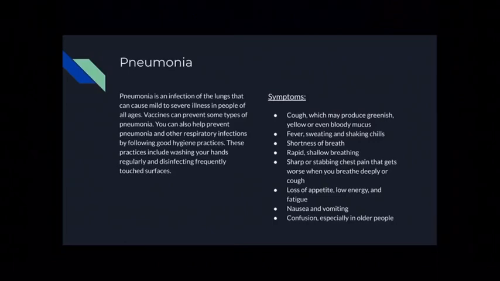Symptoms are cough, which may produce greenish or yellow, even bloody mucus, fever, sweating and shaking, chills, shortness of breath, rapid, shallow breathing, sharp or stabbing chest pain that gets worse when you breathe deeply or cough, loss of appetite, low energy and fatigue, nausea and vomiting, and confusion, especially in older people.